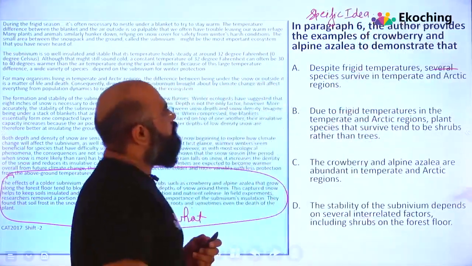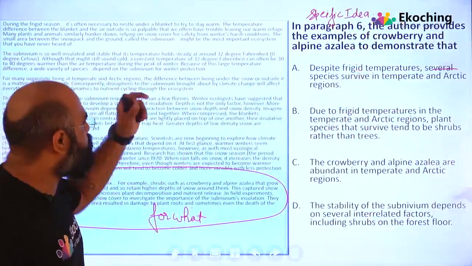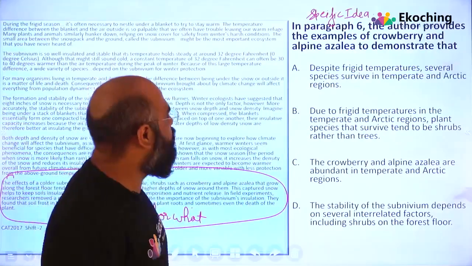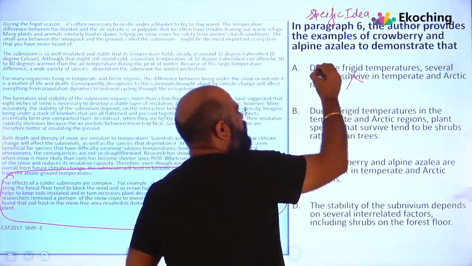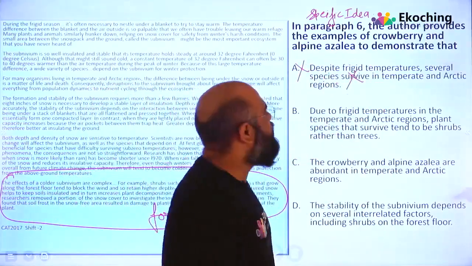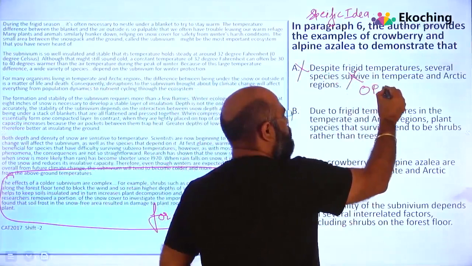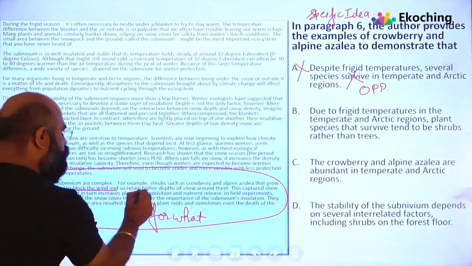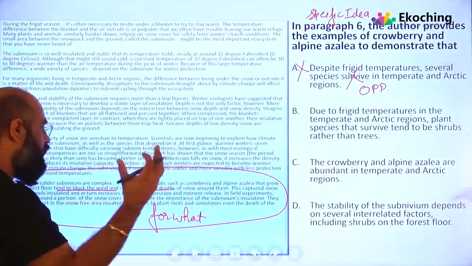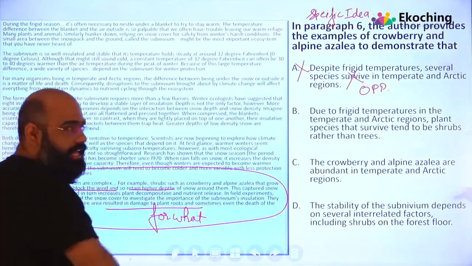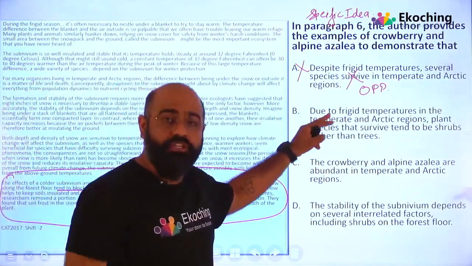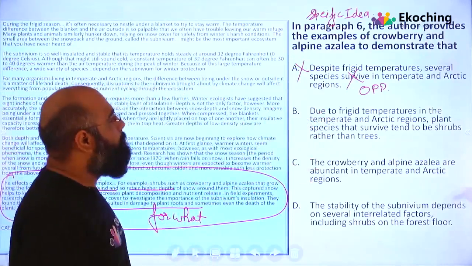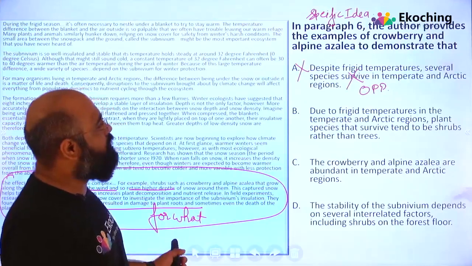Okay. In paragraph 6, why is he giving this? Let's talk about option A. Despite frigid temperature, several species survive. No, they are not surviving. Exactly opposite of what is given in the passage. What they are saying is they tend to block the wind and so retain heat. If they are not there, damage will happen. That's what they want to show. Exactly opposite inference. Second, due to frigid temperature in the temperate and Arctic regions, plant species that survive tend to be shrubs rather than trees.